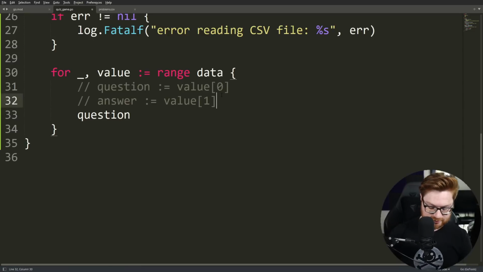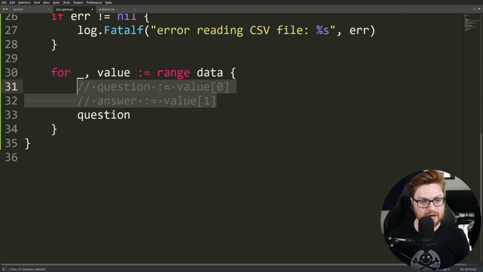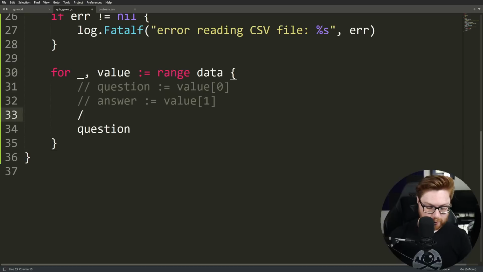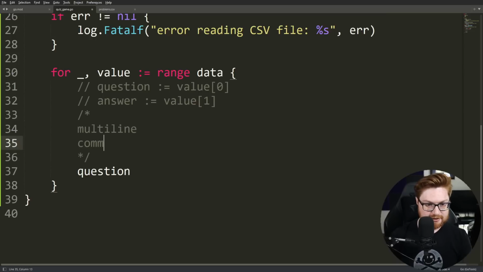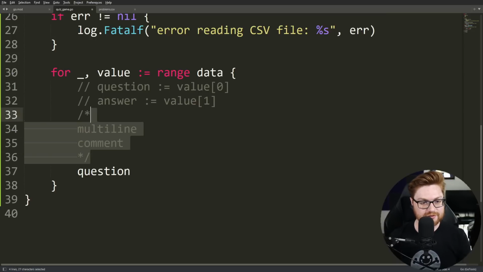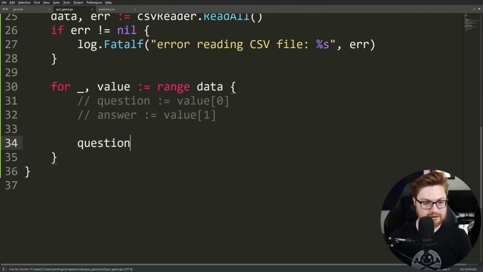I used control / on my keyboard there to comment those out. Golang comments are the 2 /, or if you want a multi-line comment, you can use the / and an asterisk for the star here, and then close that out with an asterisk and /. Now, that question and the answer could theoretically be pulled out of that value, could they not?